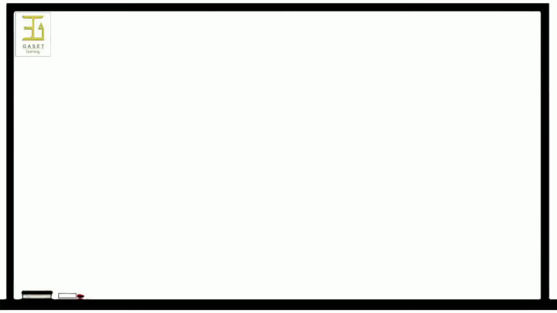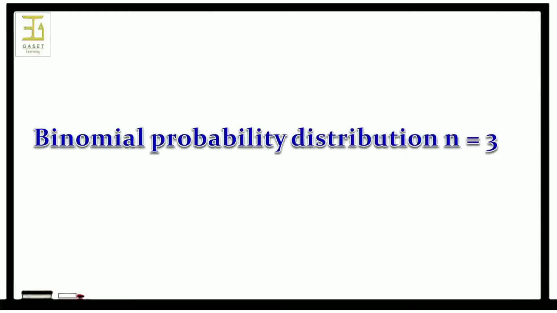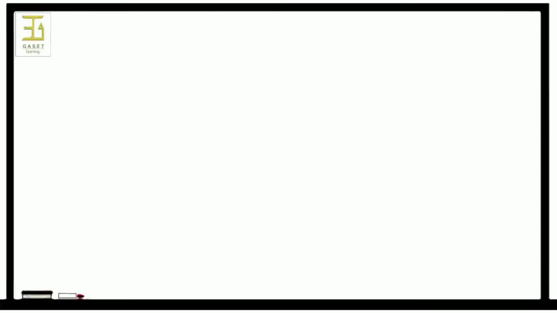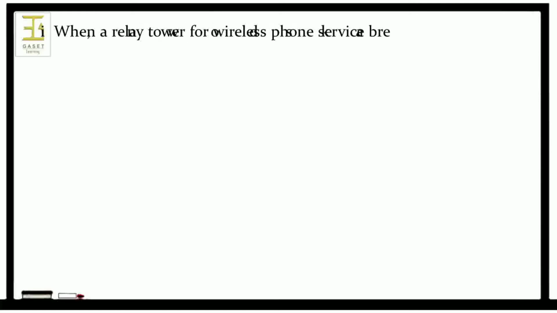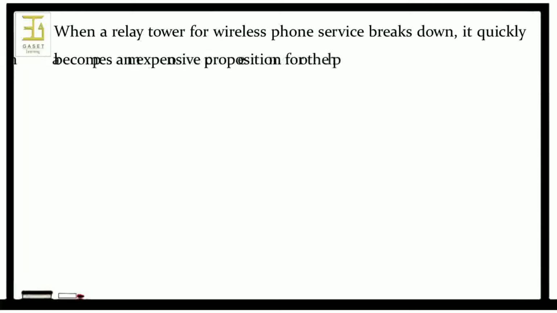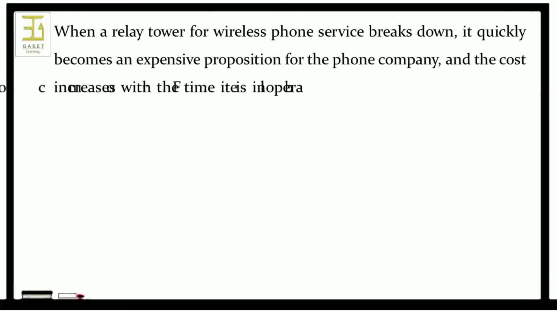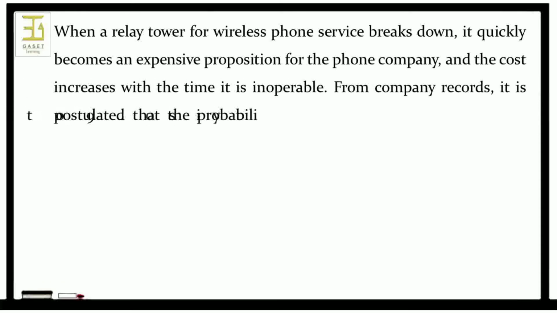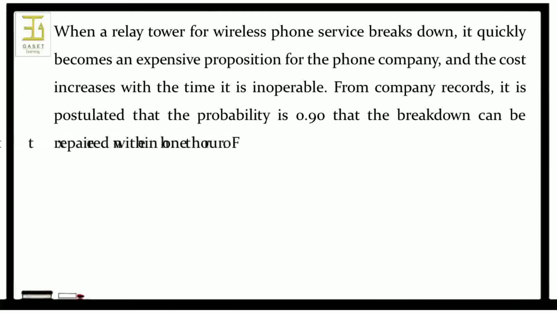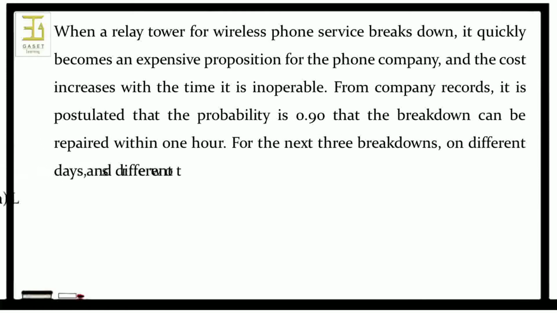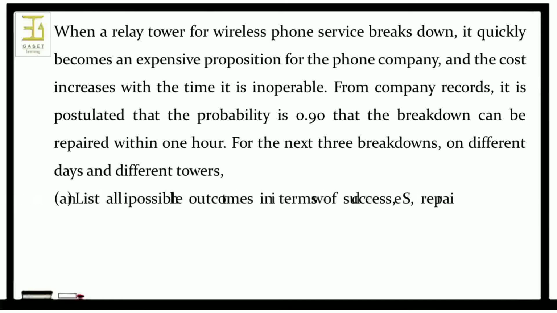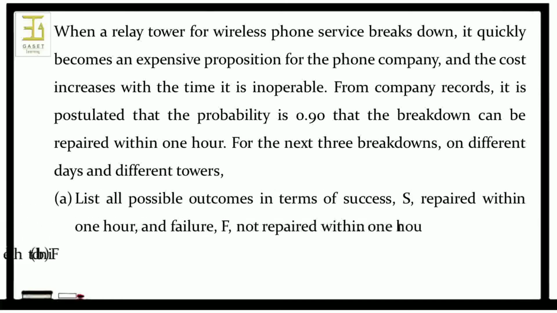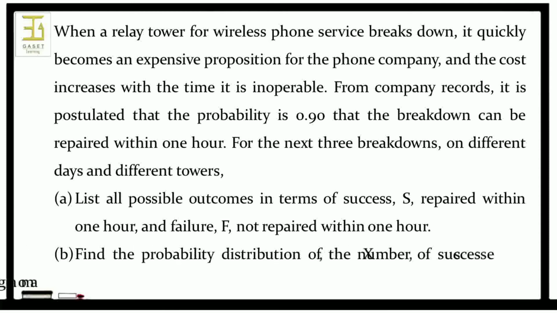Can you give an example for the binomial probability distribution when n equals 3? Yes, for that, first we consider the question. When a relay tower for wireless phone service breaks down, it quickly becomes an expensive proposition for the phone company, and the cost increases with the time it is inoperable. From company records, it is postulated that the probability is 0.90 that the breakdown can be repaired within 1 hour for the next 3 breakdowns on different days and different towers.